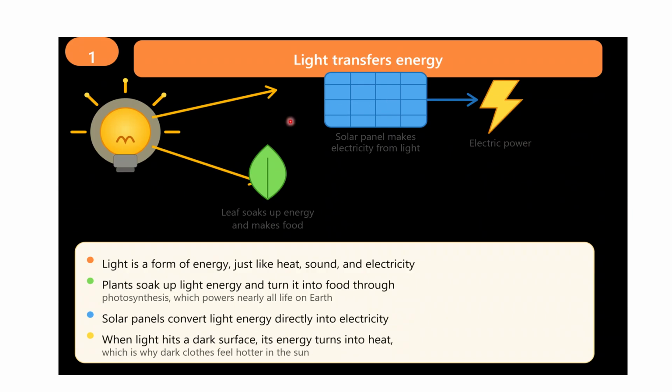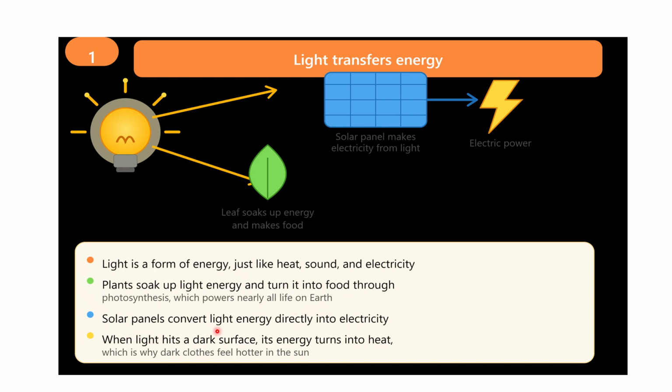So, light transfers energy. Another fascinating feature of light is that it transfers energy. When light hits an object, it can transfer energy to that object, causing things to warm up or even producing chemical reactions. For example, sunlight warms the Earth's surface or helps plants make food through photosynthesis. Light is a form of energy, just like heat, sound, and electricity. Plants soak up light energy and turn it into food through photosynthesis, which powers nearly all life on Earth.